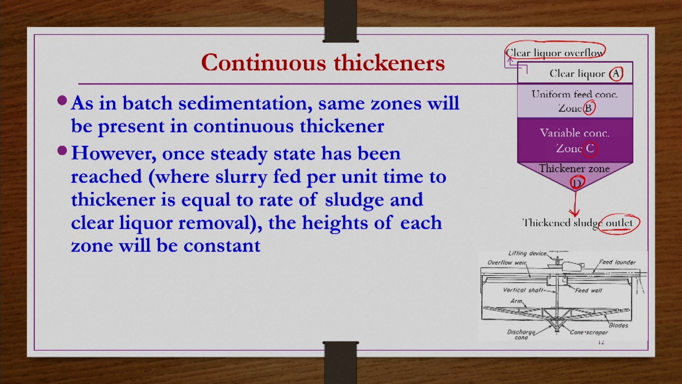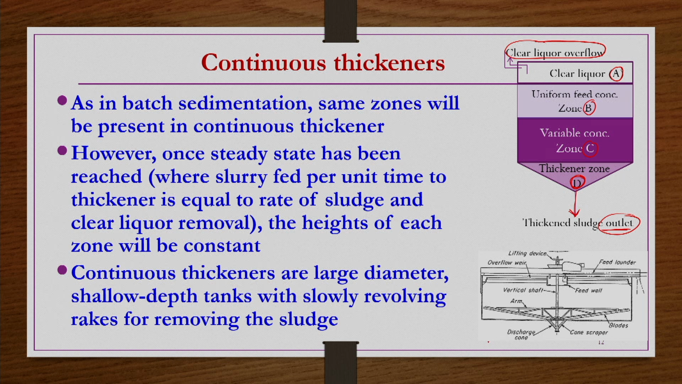Industrially, thickeners are provided like this. One industrial thickener picture has been shown here. It is the same as what we have drawn above, but the only thing is that rakes are provided at the bottom, so that sludge can be taken out continuously. Continuous thickeners are large diameter, shallow depth tanks with slowly revolving rakes for removing the sludge. These rakes are provided at the bottom, slowly revolving and slowly collecting the